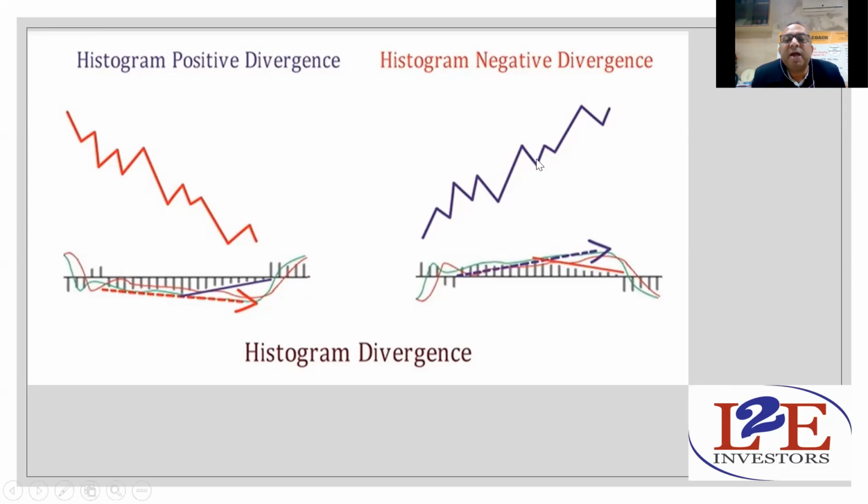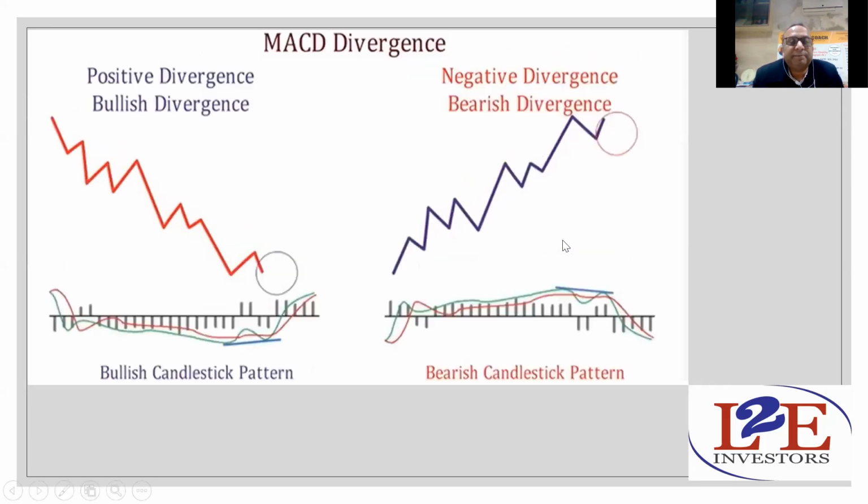Now histogram negative divergence: the price is moving upward, but the histogram is moving downward, and this red line will be crossed by this green line. Once this crosses, you should sell the stock immediately and make profit. So this is how divergence will help you find maximum profit with the help of MACD. Right? This is what we have seen, the histogram divergences.